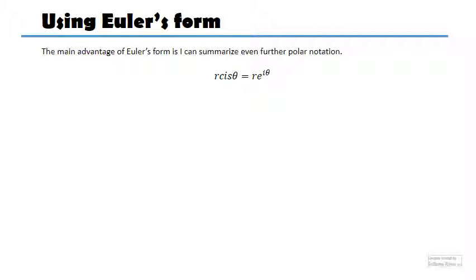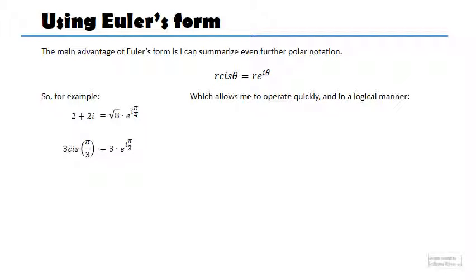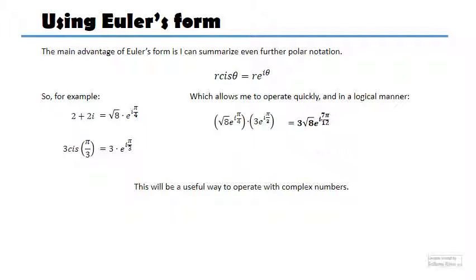Essentially, all I'm really going to be using this for is to summarize polar notation even further. So these two expressions, I can rewrite them like this, and this calculates the modulus and the argument. That's all it really is, and it makes operations a bit quicker. I can multiply stuff, I can add the arguments, and it kind of makes sense because if you think about it, I'm adding the exponents, that's something I'm familiar with, and I multiply the coefficients, that's something I'm familiar with. So this kind of looks a bit more like our normal algebra.